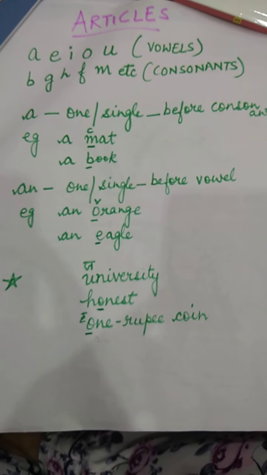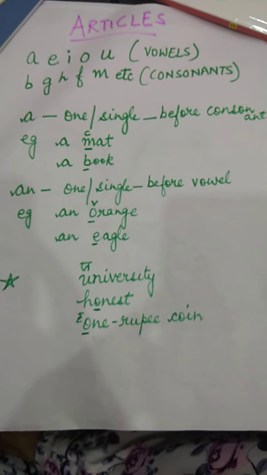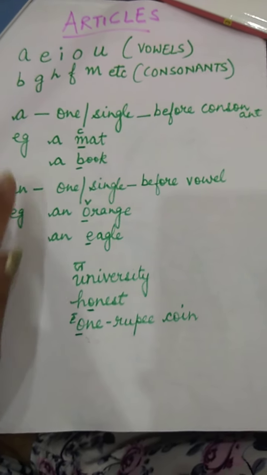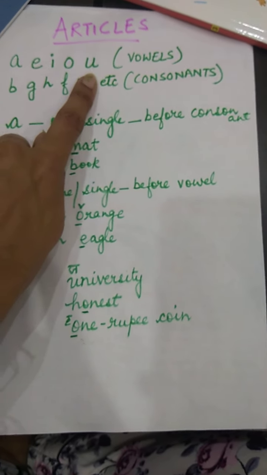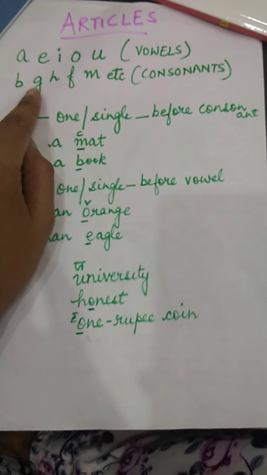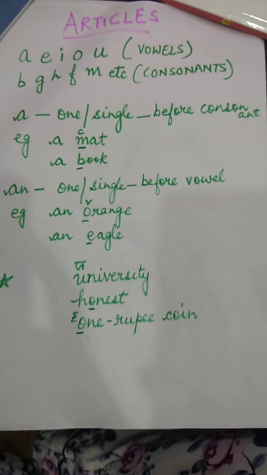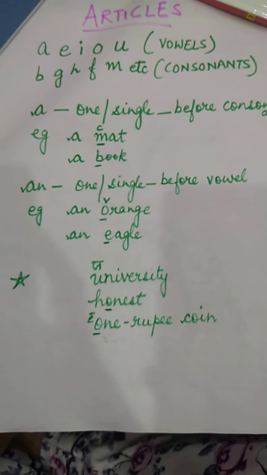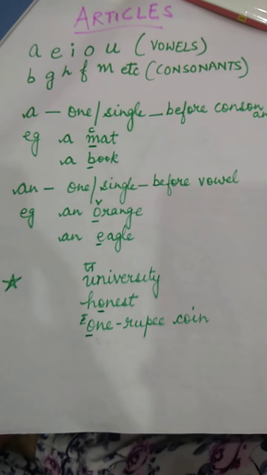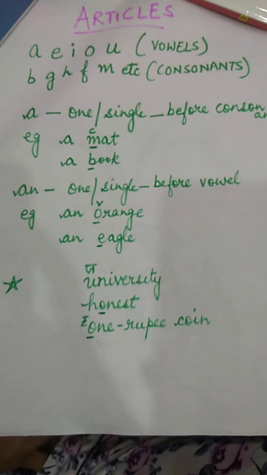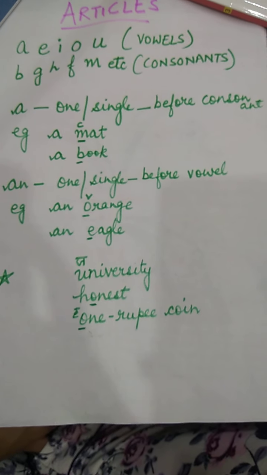Children, as you all know, there are 26 letters in our alphabet. Out of those 26 letters, these five letters A, E, I, O, U are called vowels, and the rest of the letters like B, C, G, H, F, M, D, etc. are called consonants. Okay, so the first five are called vowels: A, E, I, O, U, and the rest are called consonants.